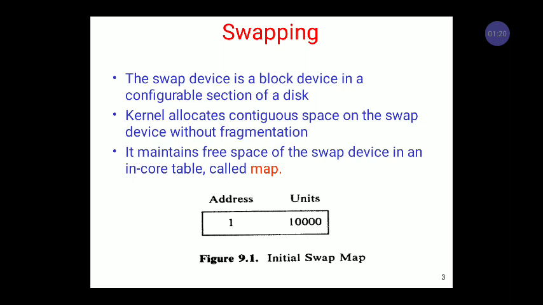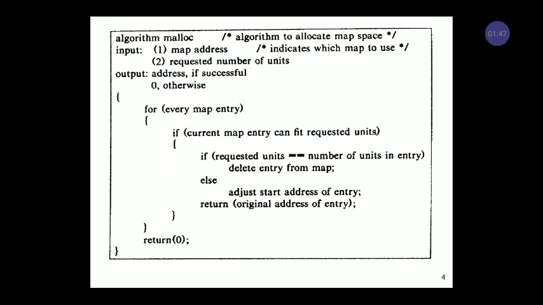A swap device is a type of device which is present on the disk. The kernel allocates continuous space on the swap device without any fragmentation. In the swapping process, we maintain a separate table or in-core copy of a table called a map, in which we maintain the free space on the swap devices. A map consists of two important things. The first one is the address, and the second one is the number of resources. So how many resources are present and what their actual location is will be identified using the map.